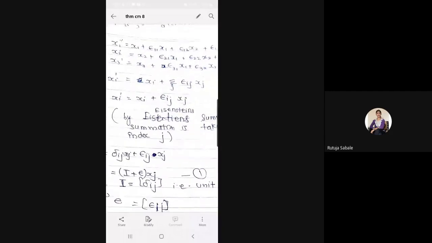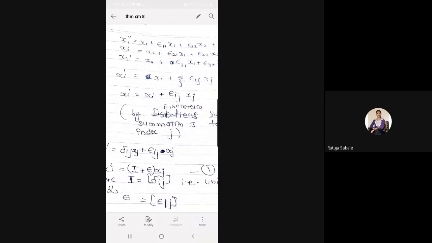and so on, right? So in general, I can write these equations as xi dash is equal to xi plus, the fourth line you can see, xi dash is equal to xi plus the summation over j of epsilon ij xj, right? So these equations, instead of writing in a big format, we can write in a compact form. Or in another way, you can see these equations we have already written, but it is not xi plus. Here, instead of epsilon ij, what we had there was aij, right? Everyone remember this one?